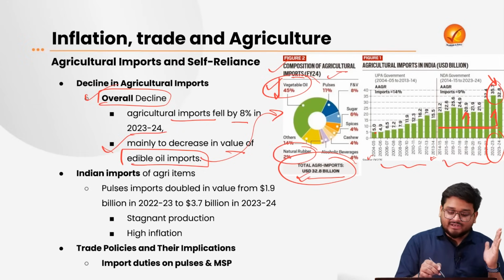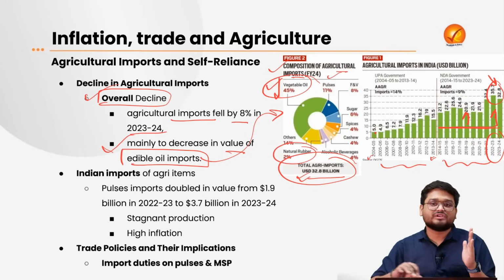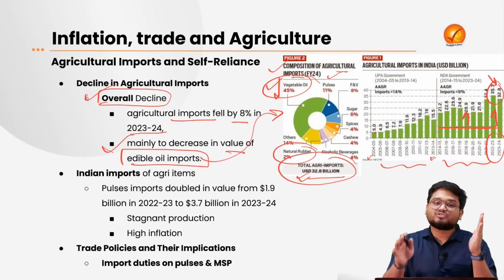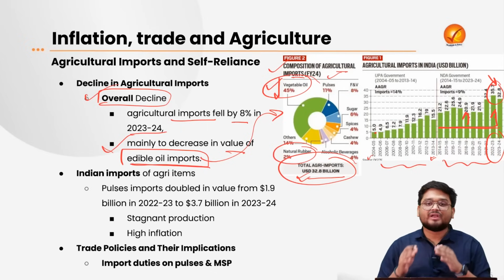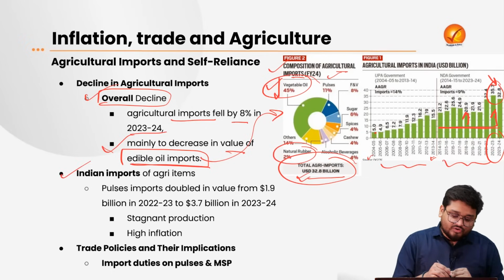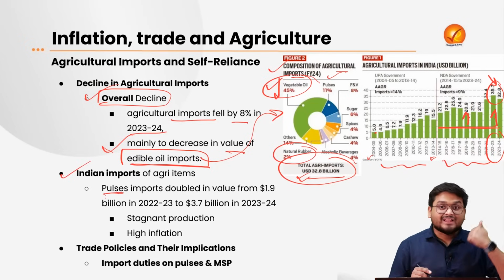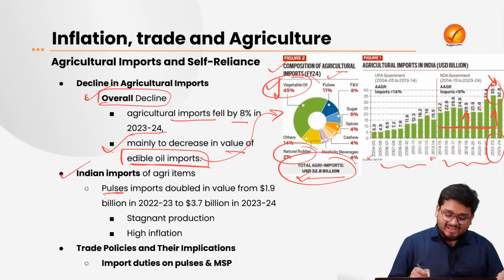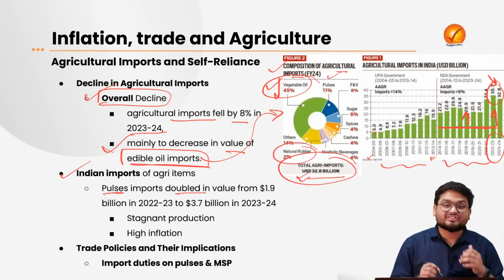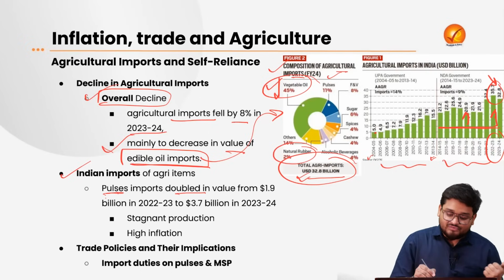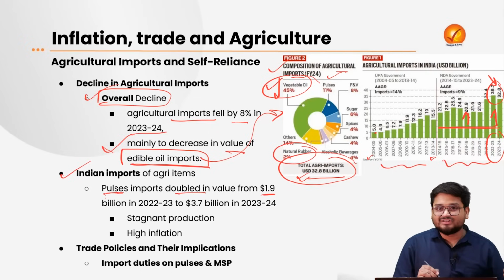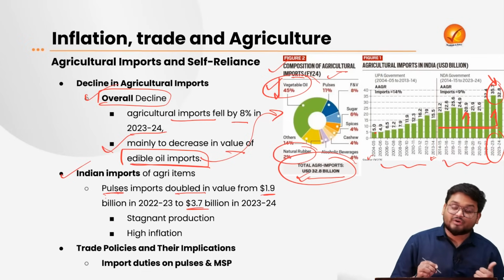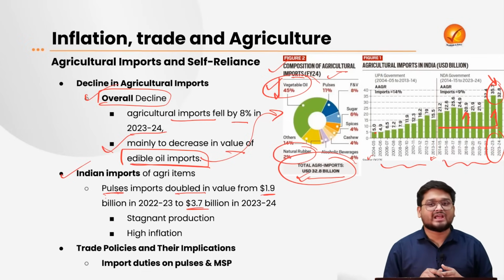So in no way is it telling that across all the commodities we saw a decline. We mainly saw a decline due to the edible oil import decline. Also, Indian imports of agri commodities, especially pulses, increased over a period of time. The import value of pulses actually doubled, from around $1.9 billion in the last financial year to $3.7 billion in this particular financial year.